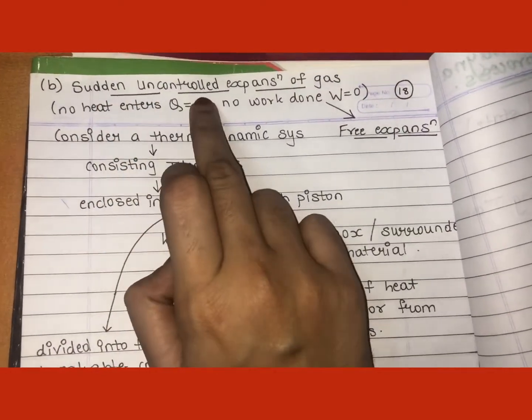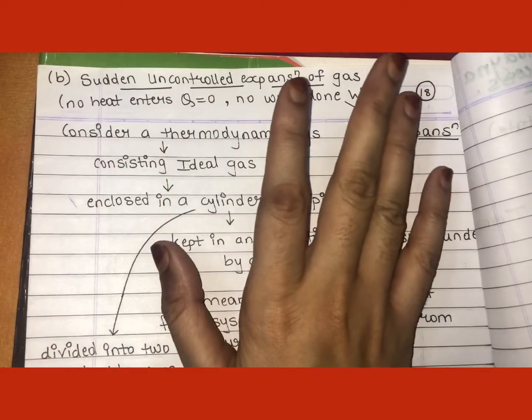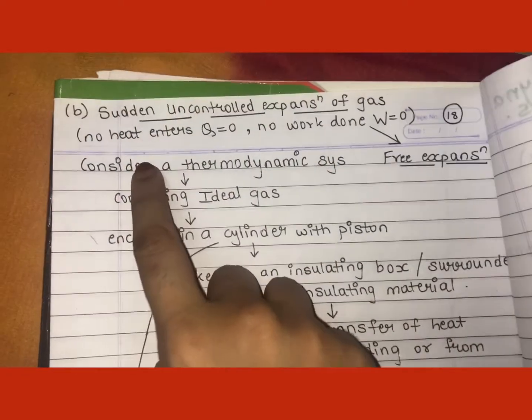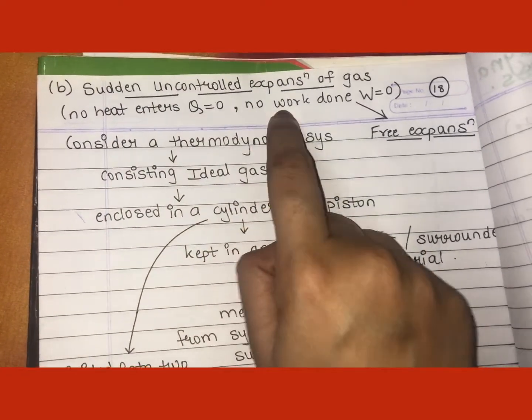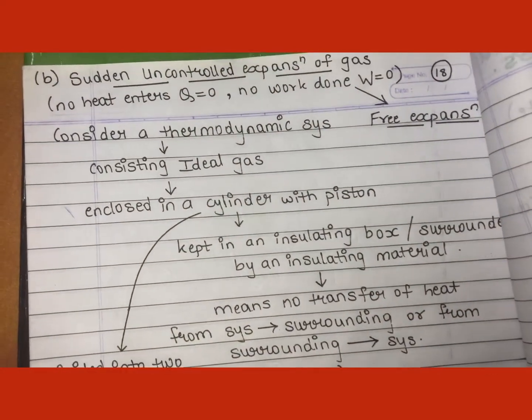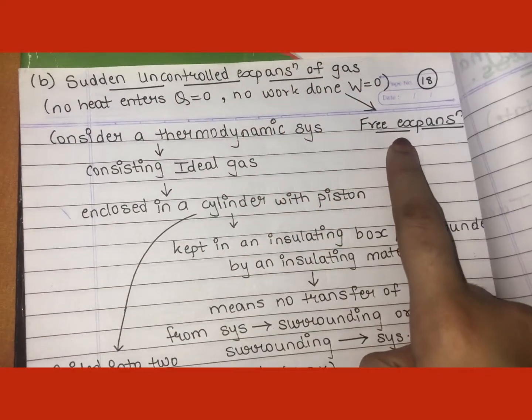This is sudden, uncontrolled expansion of the gas. This is not under our control, and it is very sudden. In this case, no heat is supplied and no work is done by the system. Still there is uncontrolled expansion of the gas. Such type of expansion is known as free expansion.